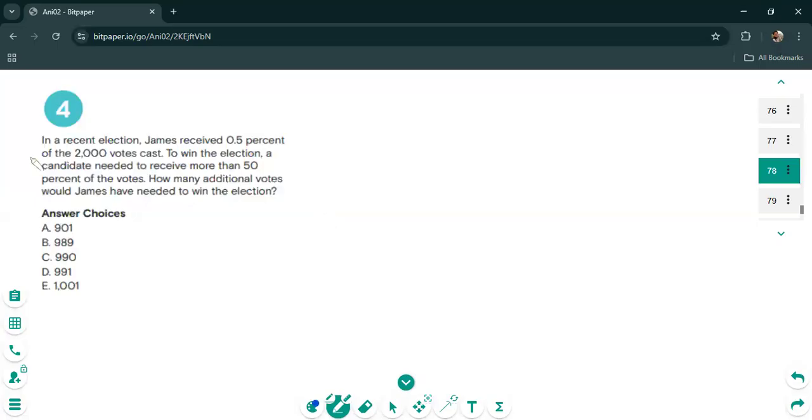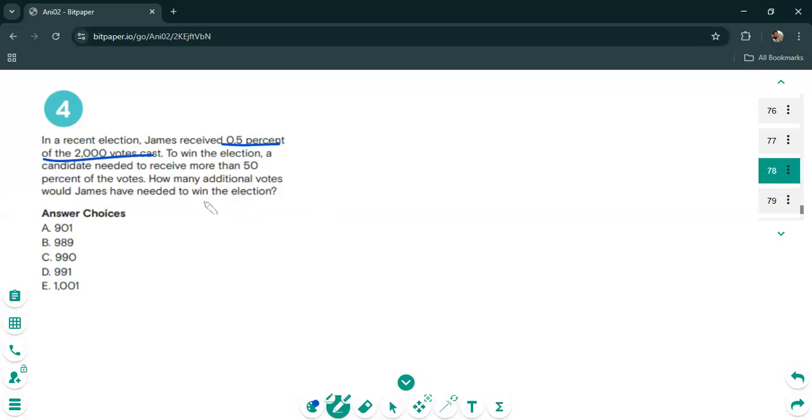So here's the next. It says in a recent election, James received 0.5% of the total 2000 votes cast. To win the election, a candidate needed to receive more than 50% of the votes. How many additional votes would James have needed to win the election?